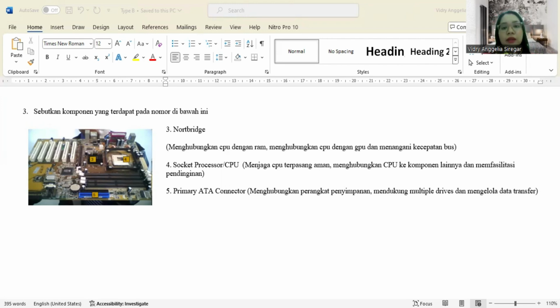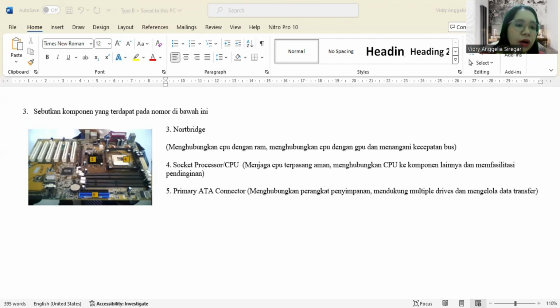And the sockets are typically designed to allow the installation of a CPU heatsink and cooling fan, which are important for keeping the CPU's operating temperature within safe limits.